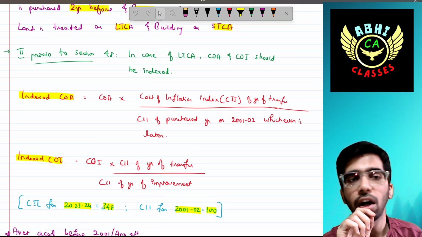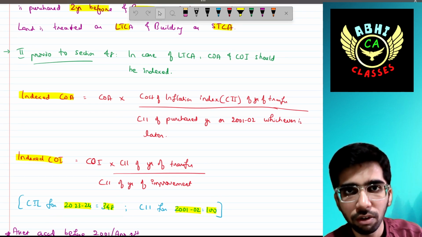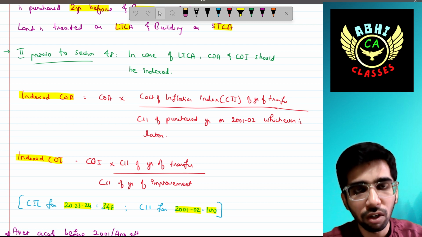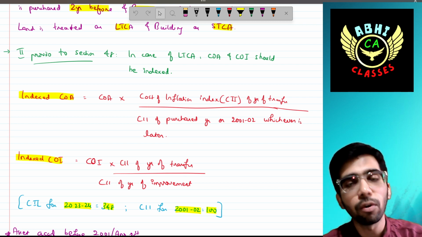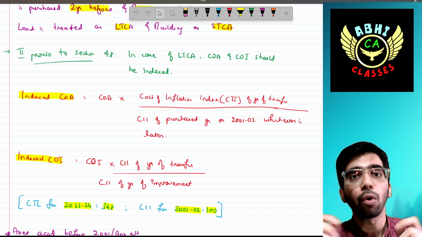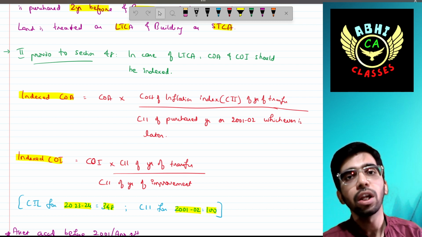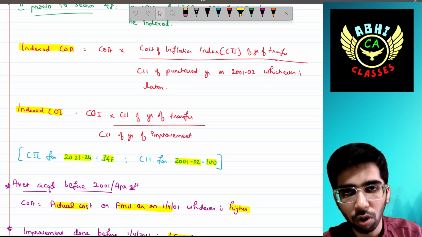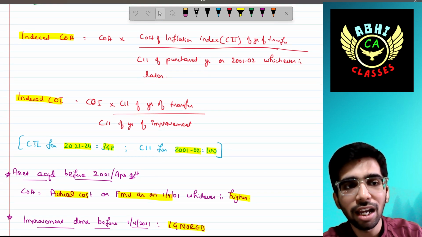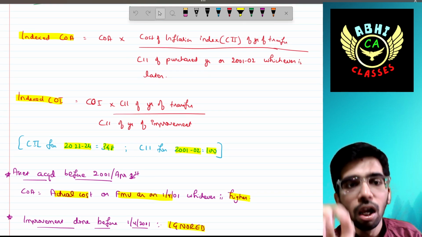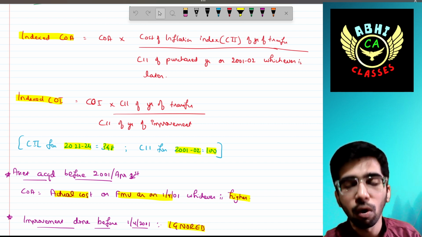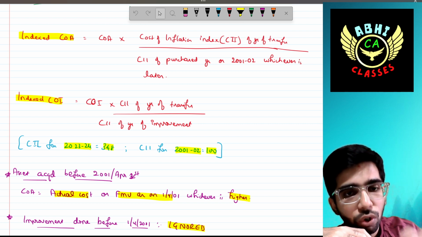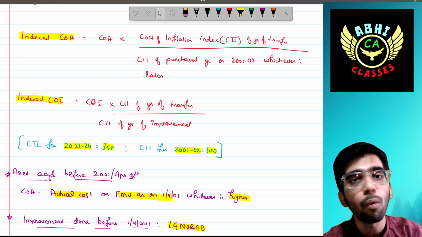The formula is simple. The cost of acquisition, let's say 10 lakh, into the cost inflation index of the year of transfer, let's say 23-24. What is the CII of 23-24? The CII would be provided in the question, but for 23-24, if it is not given, we have to take 348. It has been given by the income tax authority. The CII for 23-24 is 348, and the CII for 2001-02 is 100. If you purchased any land before 2001-02, we have to use the CII of 2001-02.